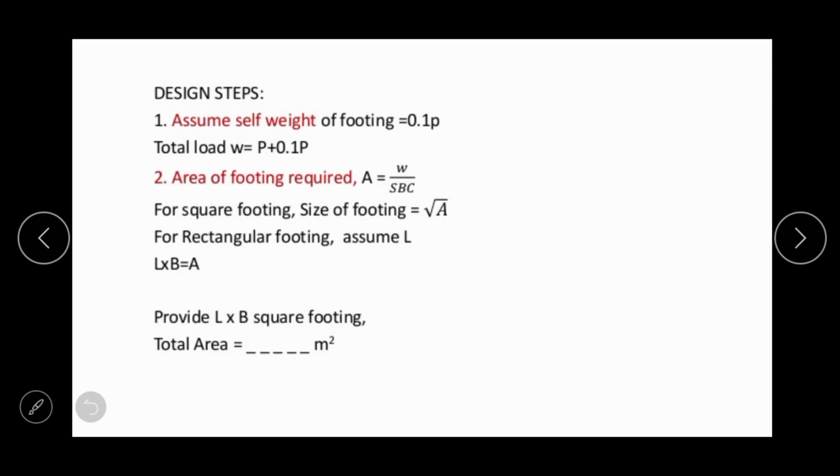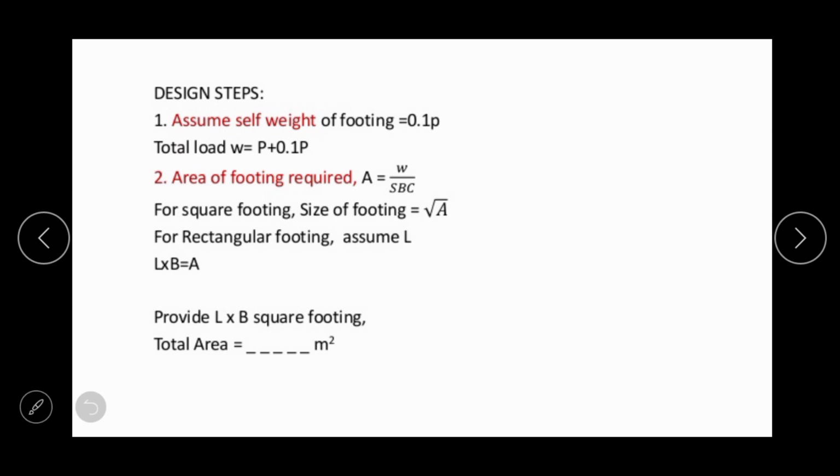So let us discuss the design steps in brief. First of all, we have to calculate the total load acting over the footing. The total load is dead load plus live load.